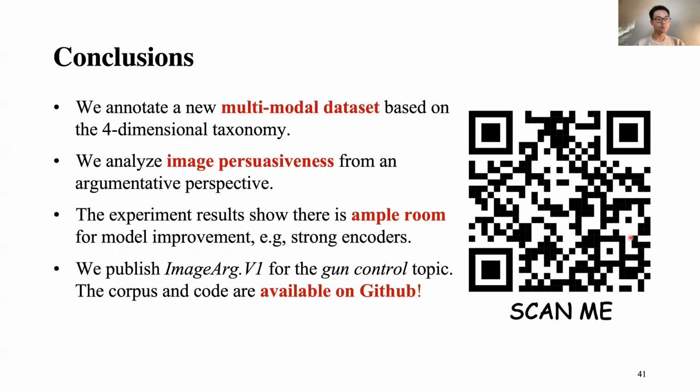Here are the conclusions. We annotate a new multimodal dataset based on the 4-dimensional taxonomy. We analyze image persuasiveness from an augmentative perspective. The experiment results show there is ample room for model improvements, such as image or text encoders. We published the first version of the gun control topic. The corpus and code are available on GitHub.